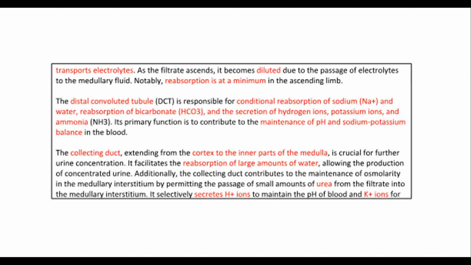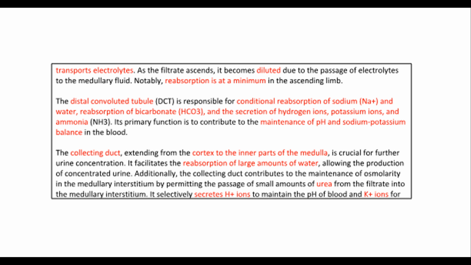The distal convoluted tubule, DCT, is responsible for conditional reabsorption of sodium, Na+, and water, reabsorption of bicarbonate, HCO3, and the secretion of hydrogen ions, potassium ions, and ammonia, NH3. Its primary function is to contribute to the maintenance of pH and sodium-potassium balance in the blood.